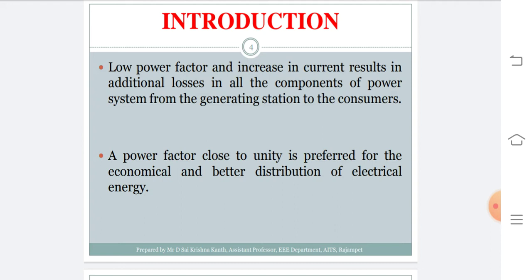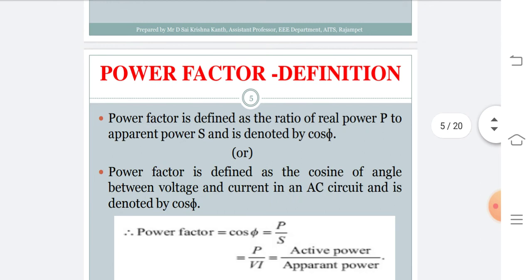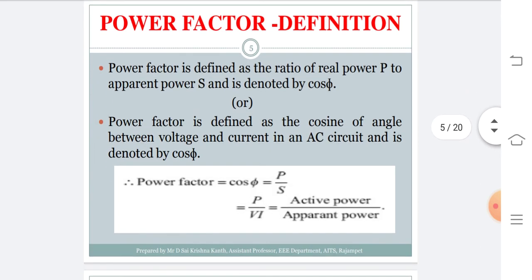So in order to have better distribution and transmission of electrical energy from one place to another in an economical manner, the foremost parameter to remember is power factor, and its value must be close to unity. That's all about the introduction. Now we shall see the definition of power factor.